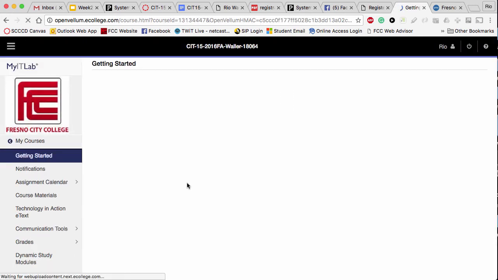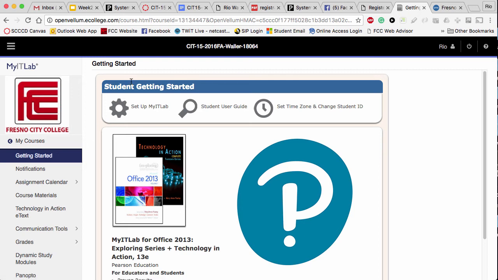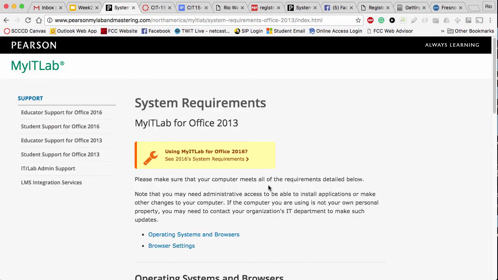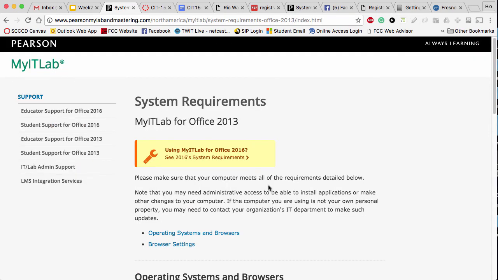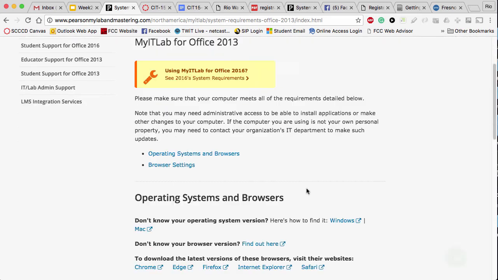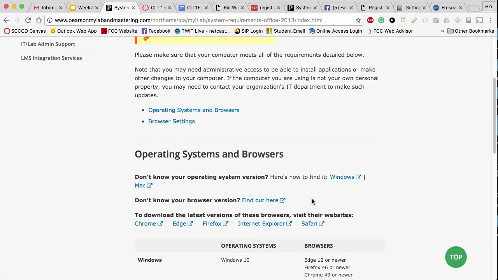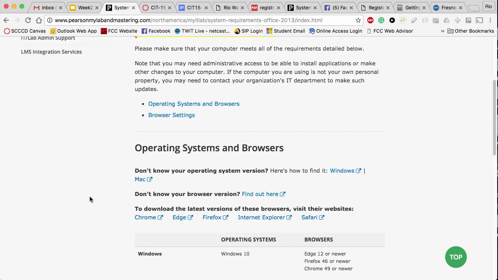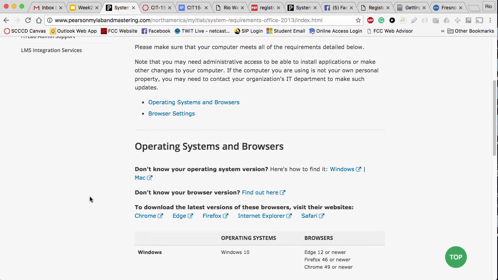So the thing I'd like you to know before we get in here is, when you're doing My IT Lab, one really important thing is making sure your system is ready to go. Which, by the way, just to reconnect, you are taking notes, right, on some of these really important topics, because this is another one. They talk about all the browsers, and about knowing your operating system, which, by the way, this week's assignment will cover some of that, so that's good to know.